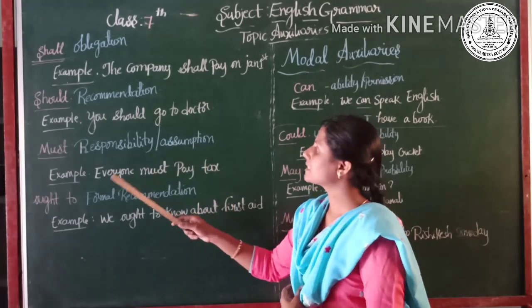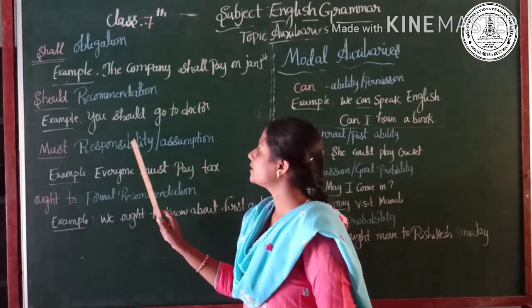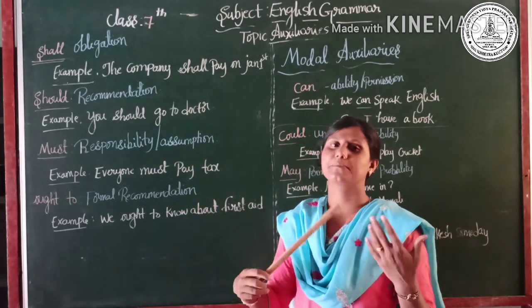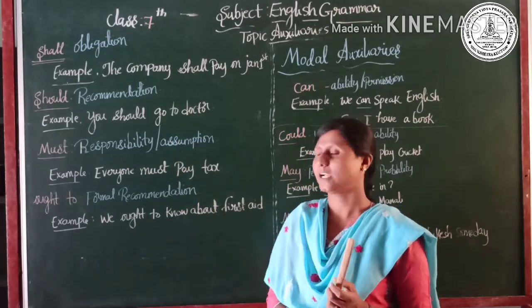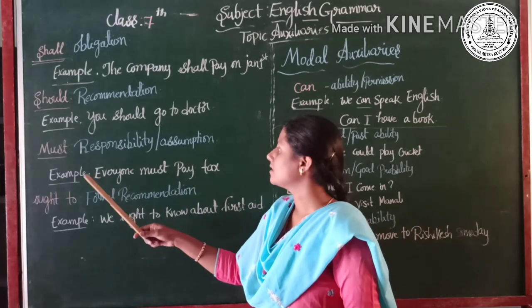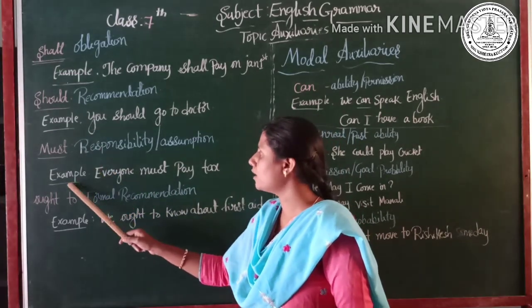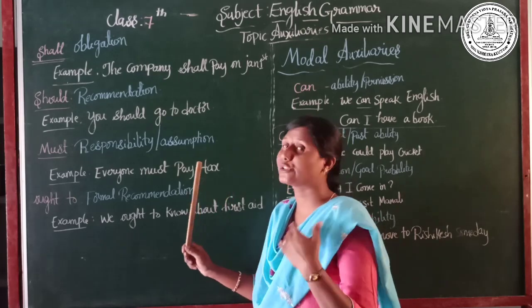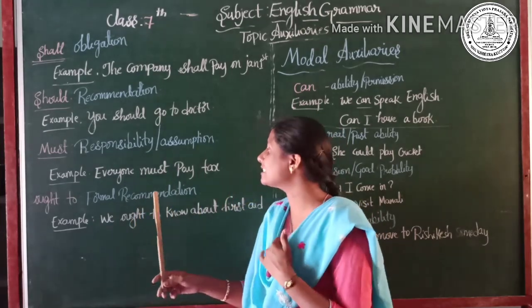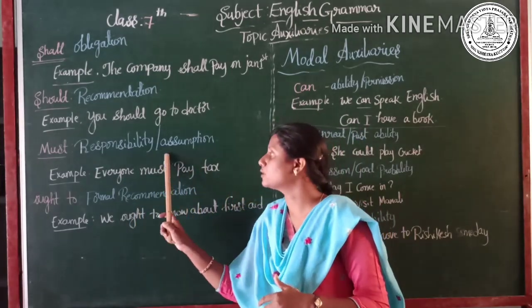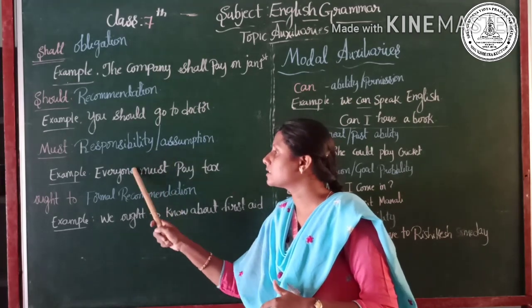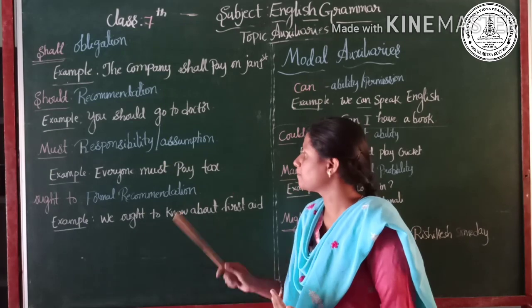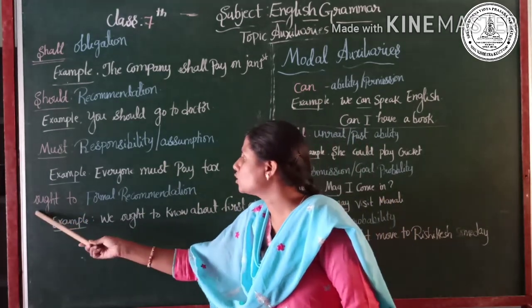Next, must is a responsibility, a set of responsibility, and also an assumption. In some situations it means a responsibility, for example, everyone must pay tax. It's the responsibility of every citizen to pay tax. That's why the modal auxiliary must is used. Next is ought to.